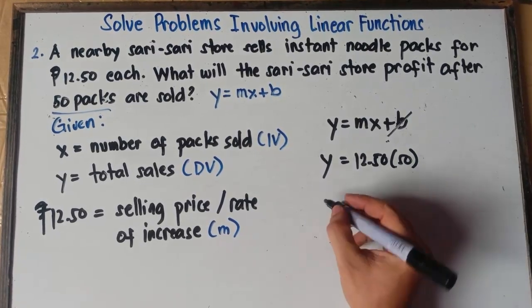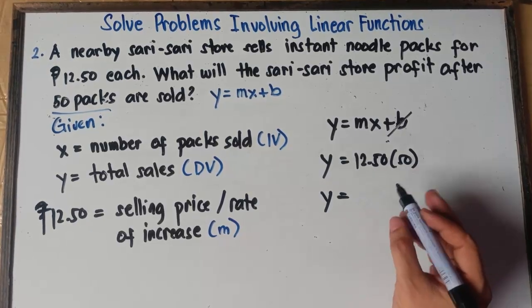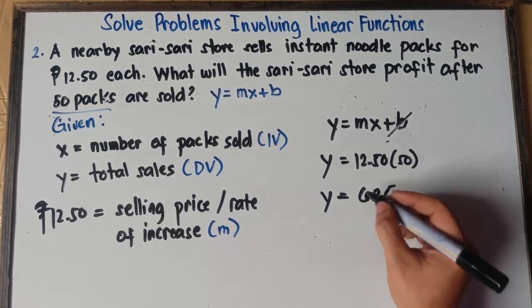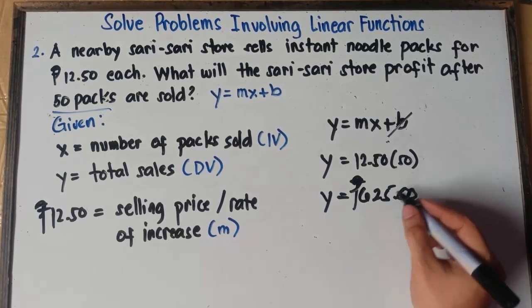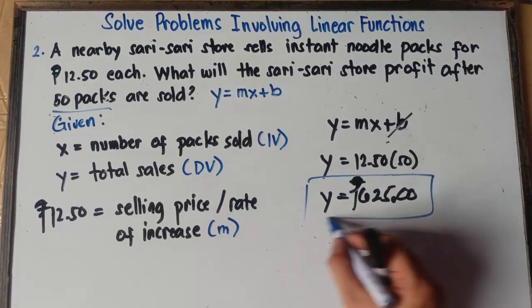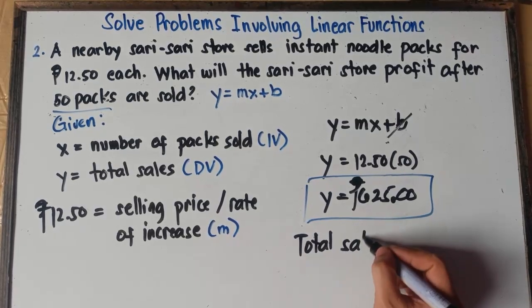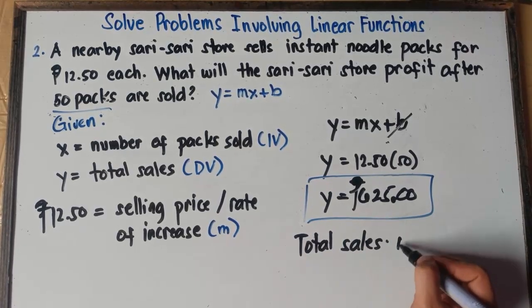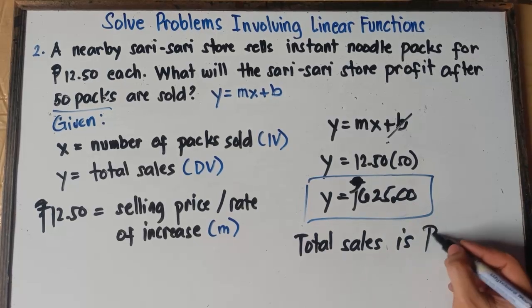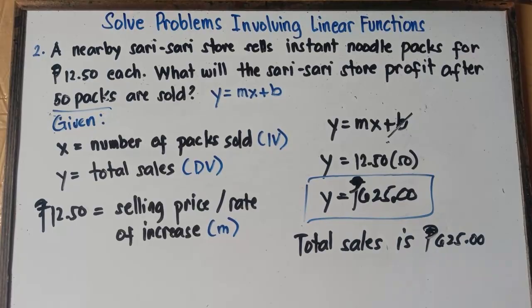And then simply multiply. So y equals, we multiplied this one a while ago. So therefore, the answer, class, is 625 pesos. That's it, class. That's the answer with regards to example number 2. Therefore, we can say the total sales is 625 pesos. That's it, class. You're all set.